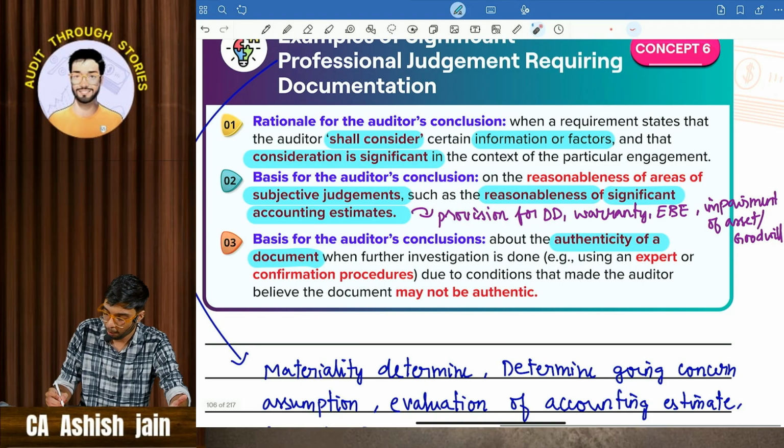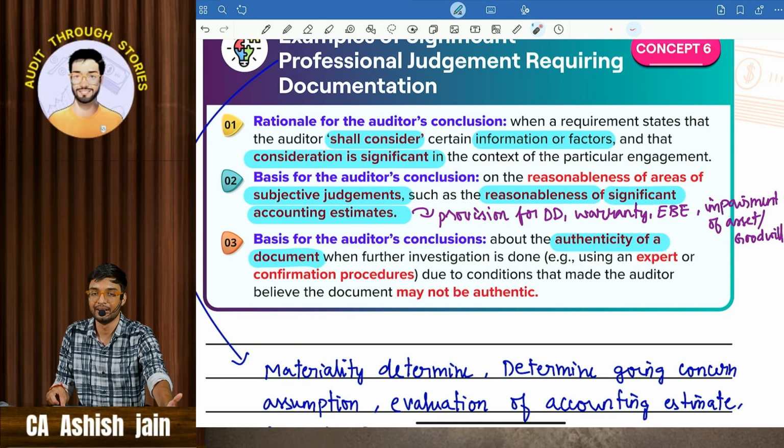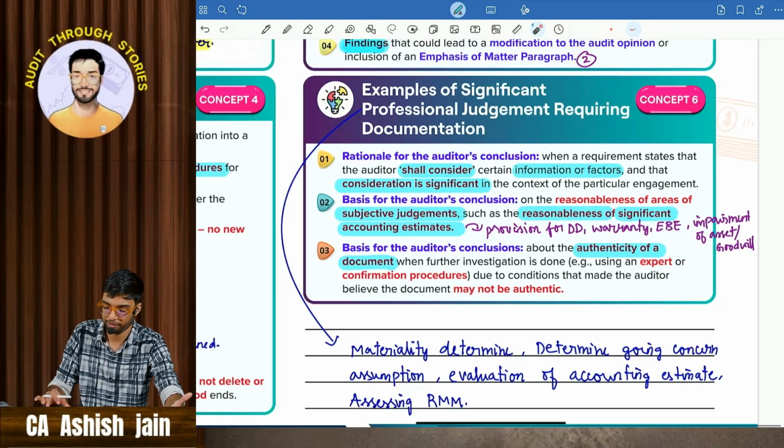Then comes the authenticity of a document. If the auditor feels that this particular document is very important, then he will definitely document it. That's it. So these are the 3 points which you have to learn.